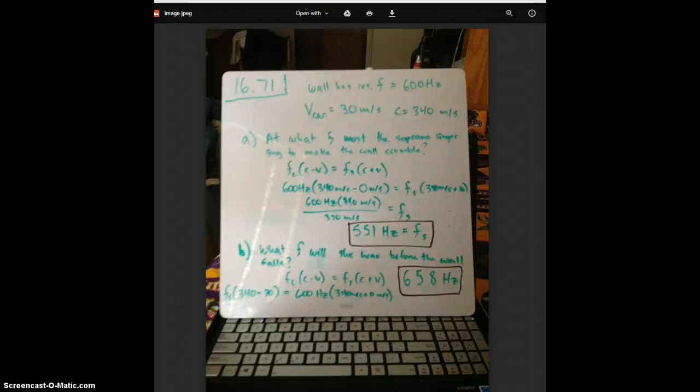So this answers the standard. I can calculate beat and Doppler frequencies. And it's problem 74 from chapter 16. No, not 74, 71.